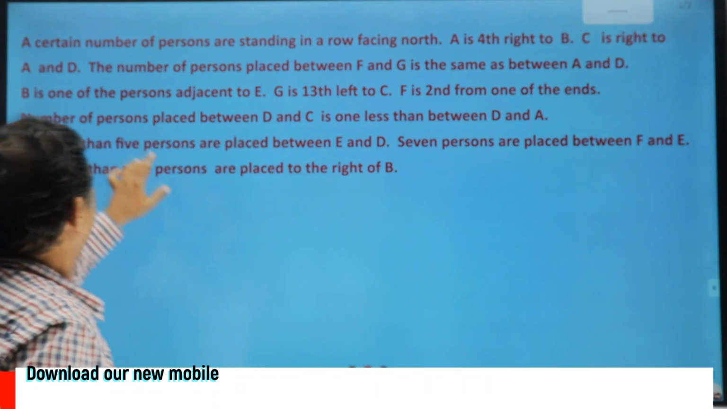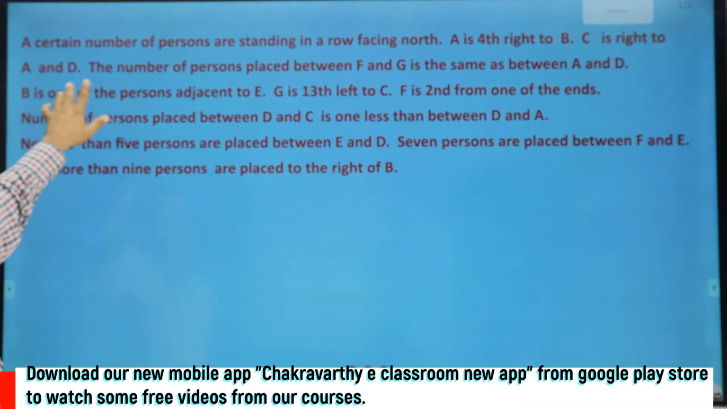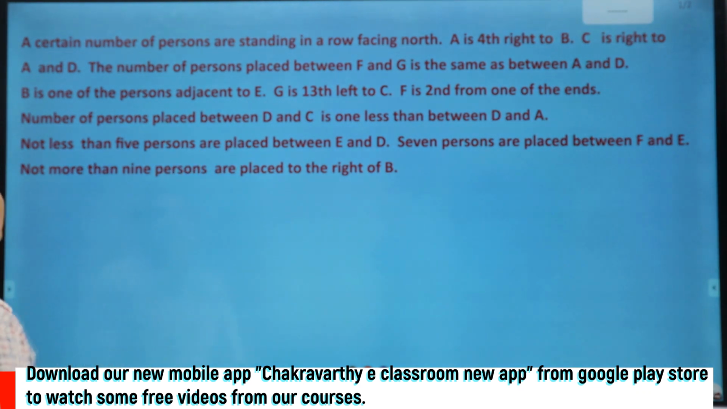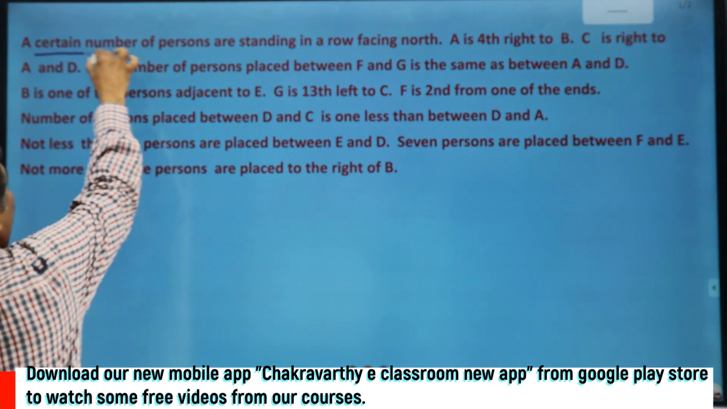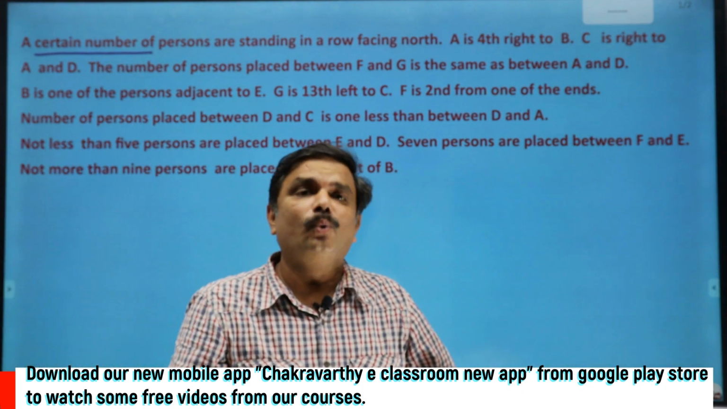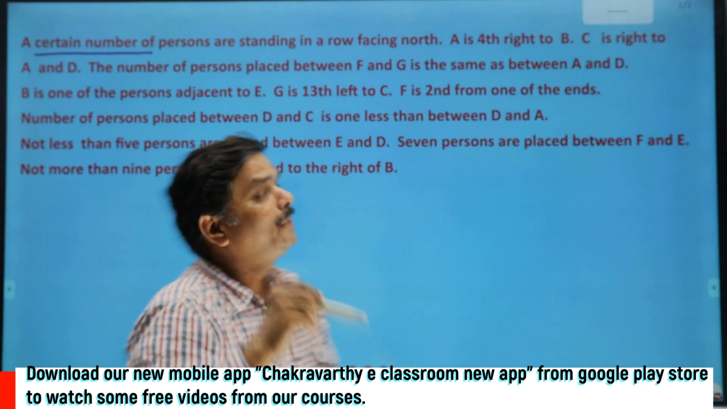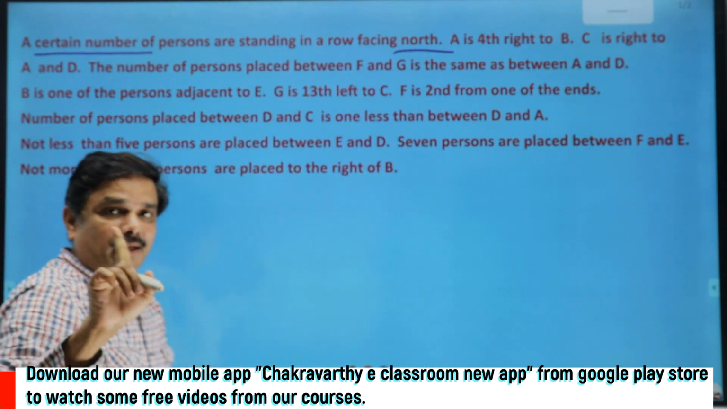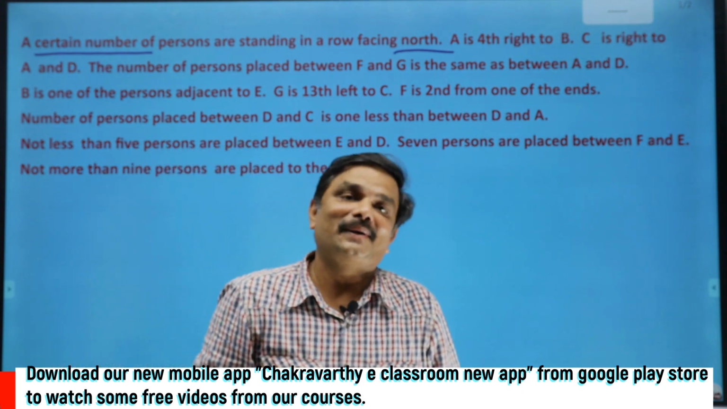How they have given the very first sentence, you see students, a certain number of persons are standing in a row facing north. 2 points are there. They have not even given how many persons are there. Just now I told you, certain number of persons are there. I don't know how many persons are there. But one thing is that they have given all the persons are facing north. That is one of the advantages here, right?